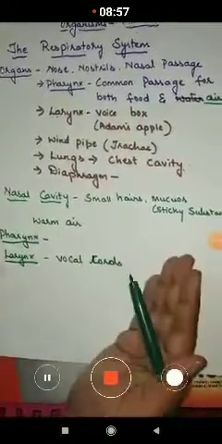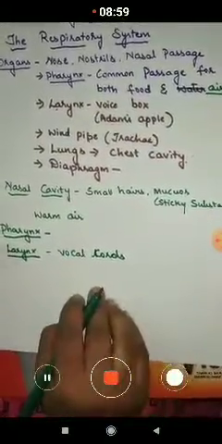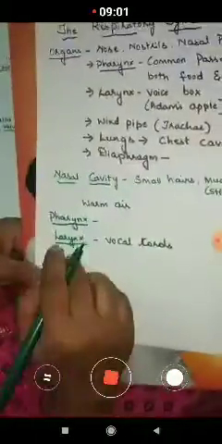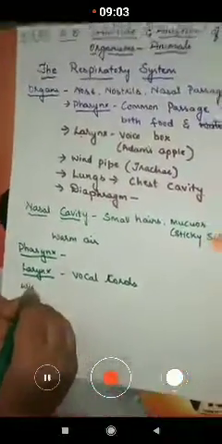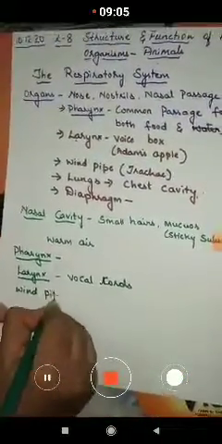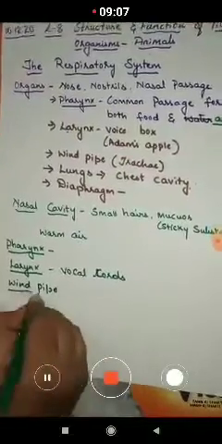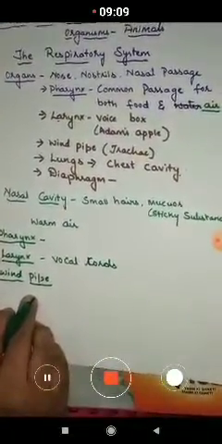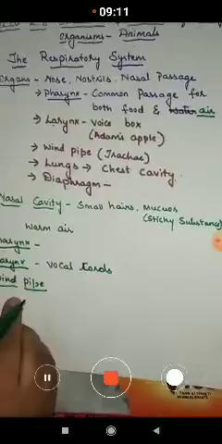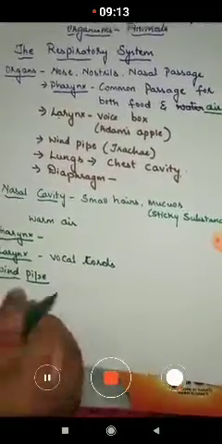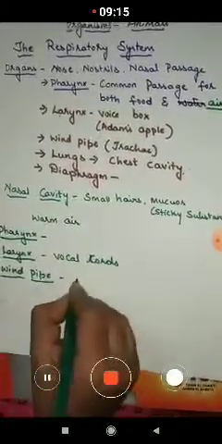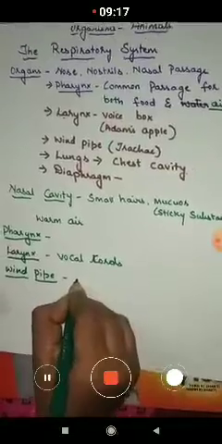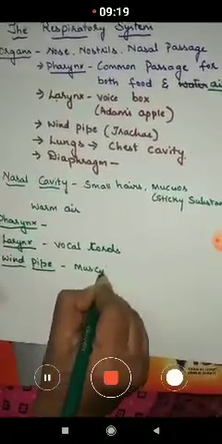As they vibrate, the sound is produced. Now from the larynx the air enters the windpipe or trachea. This windpipe is a delicate muscular tube.